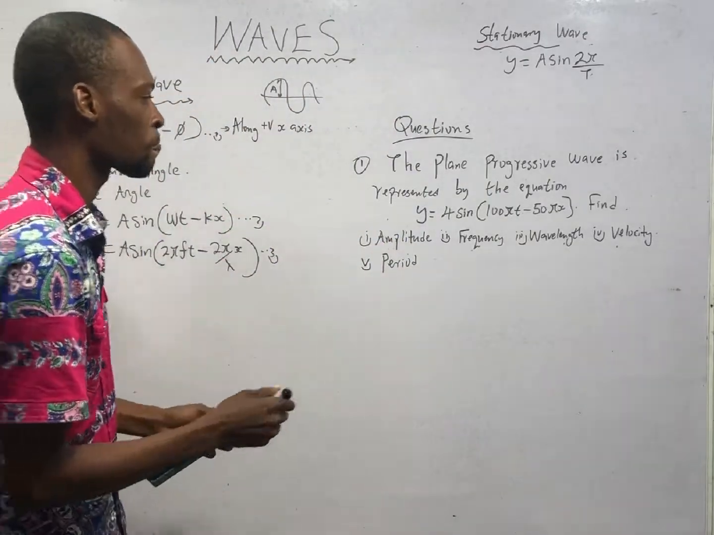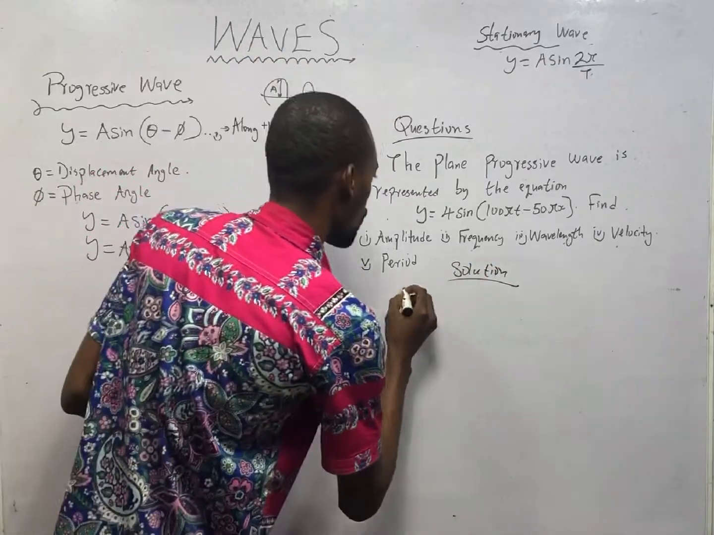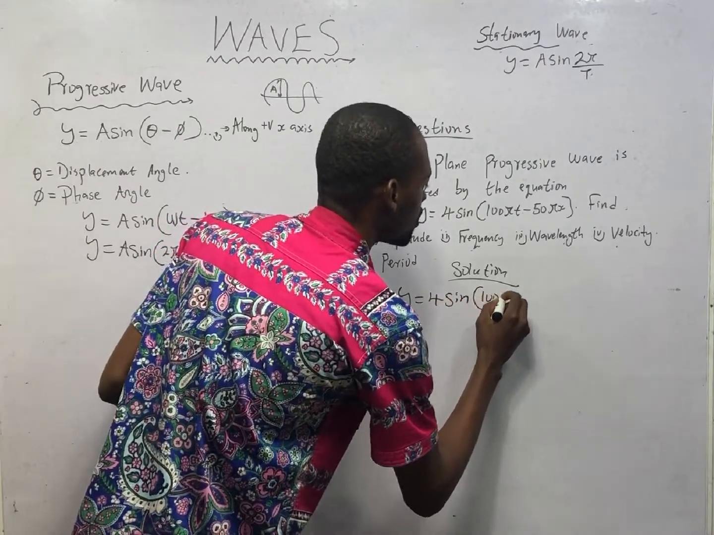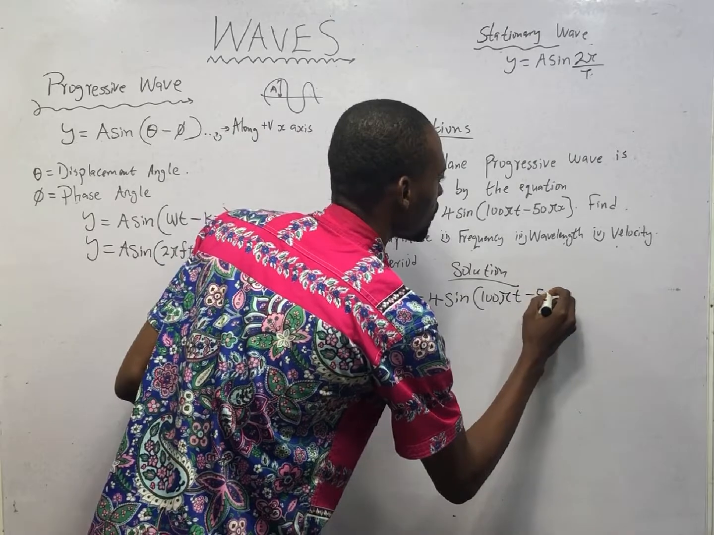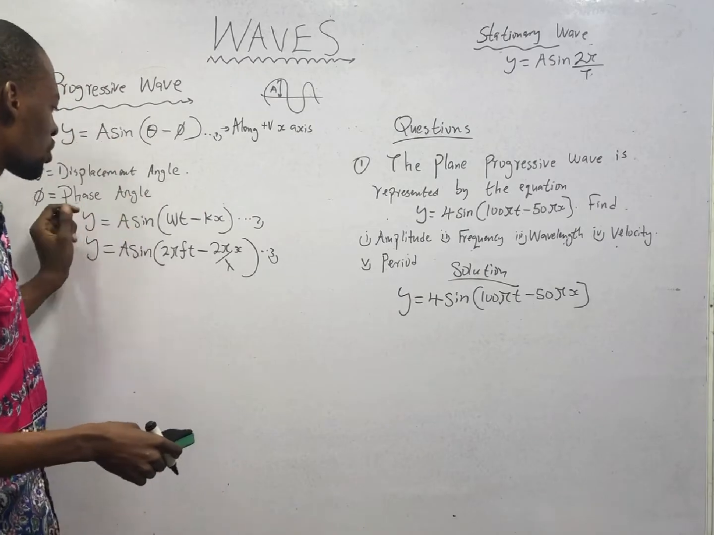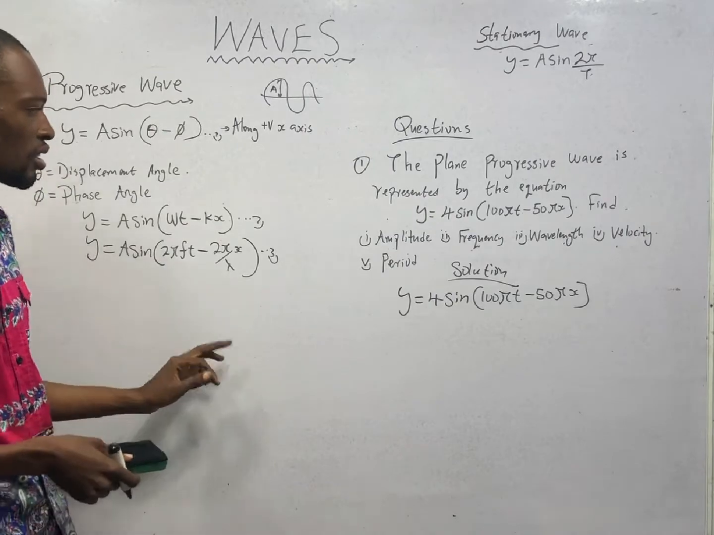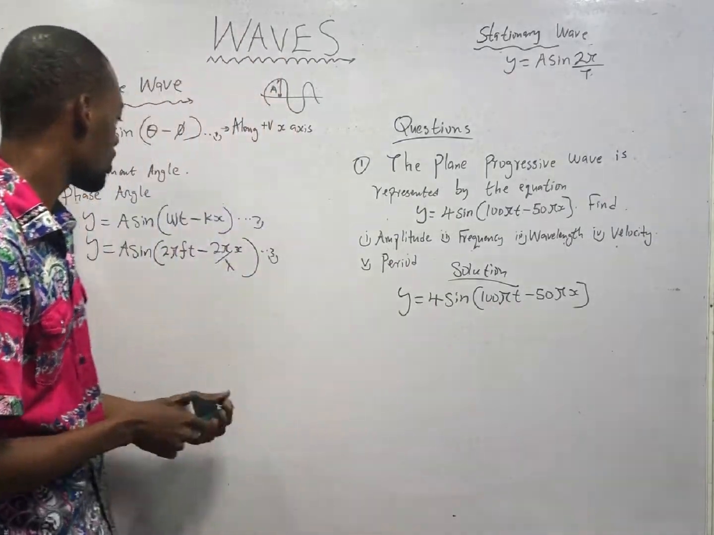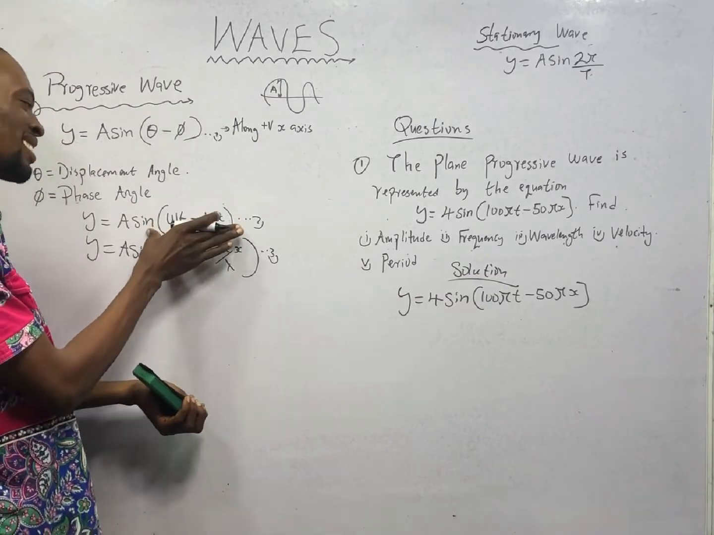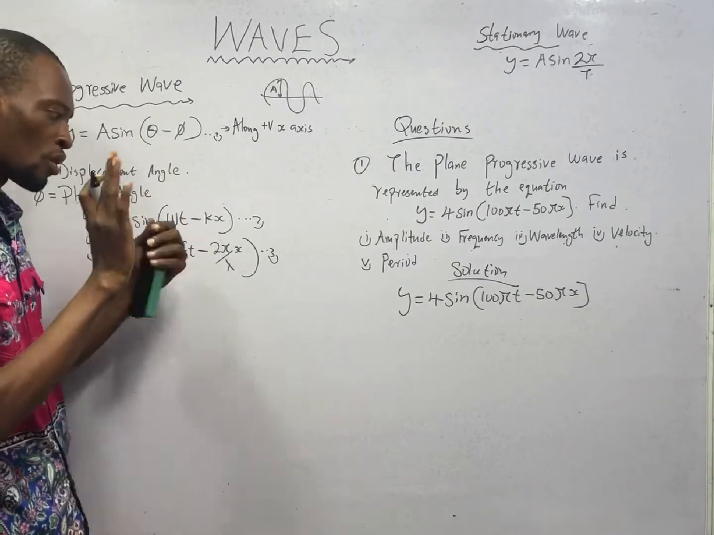Now let's look at this solution. You are given y equals 4 sine 100 pi t minus 50 pi s. Looking at equation 1, equation 2, and equation 3, which one should we compare with? In this wave, we have pi and we have t. So we should compare with the one that has pi and t. And the one that has pi and t is the same thing as this, just that this one is expanded. W is 2 pi f, k is 2 pi over lambda.